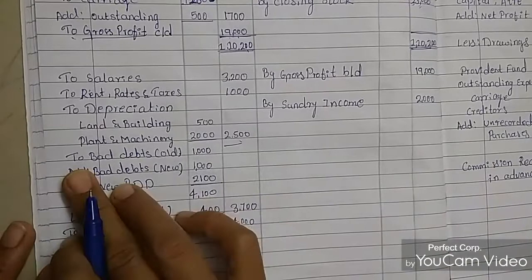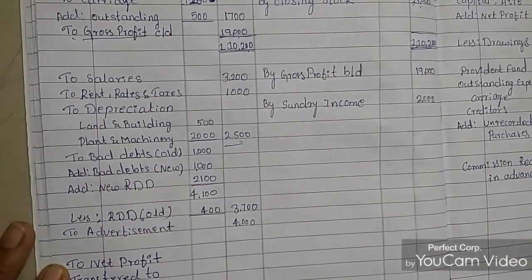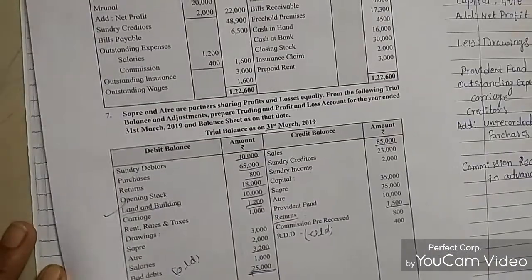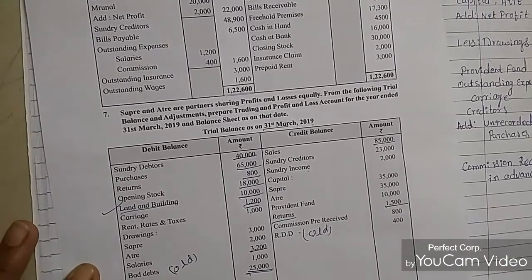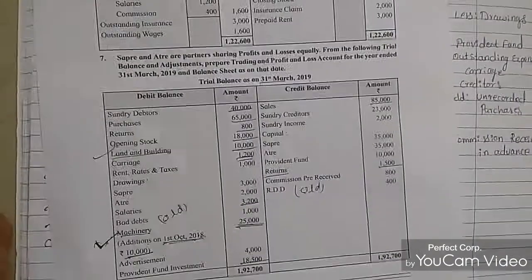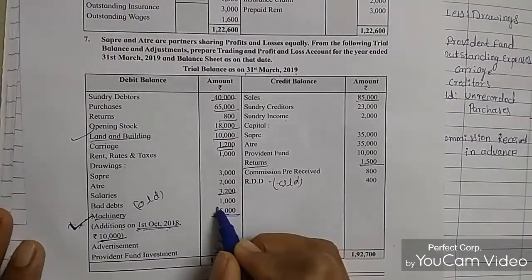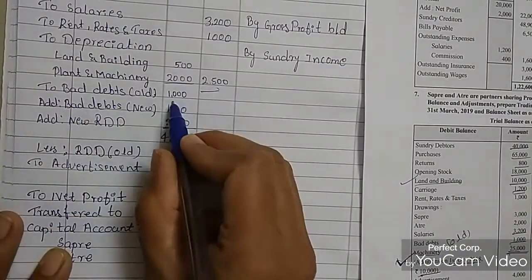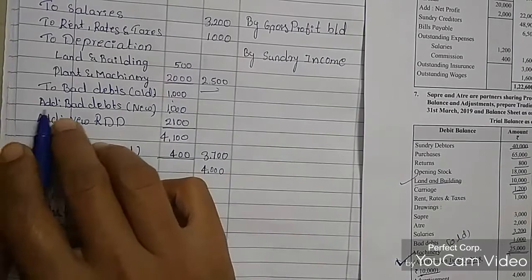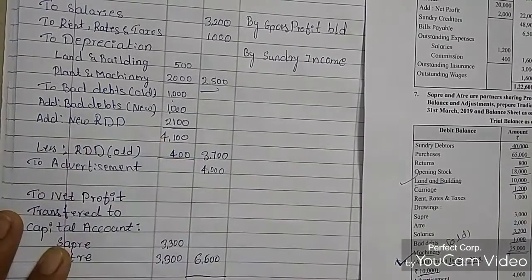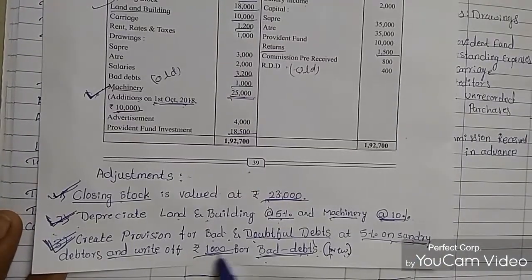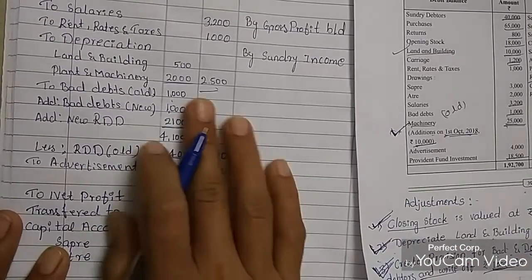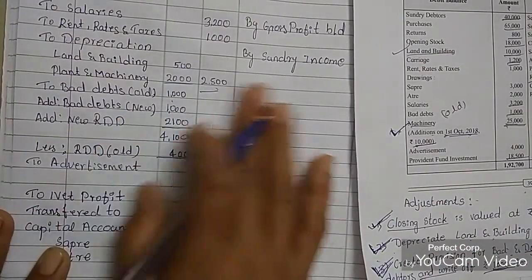To bad debts old. Bad debts old, how much is it? 1000 rupees. So bad debts old is 1000 rupees, and I mentioned it here, to bad debts old 1000 rupees. Next is add bad debts new. Bad debts new, that is 1000 rupees. So 1000 rupees, add new RDD.